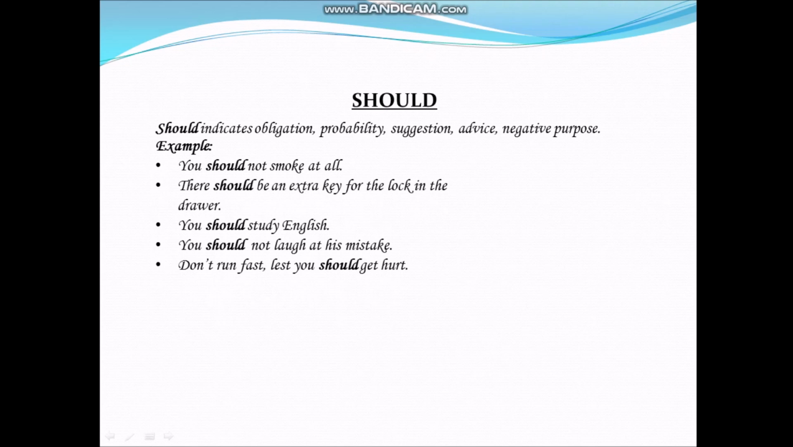It again shows suggestion. You should not laugh at his mistake. Shows suggestion. Don't run fast lest you should get hurt. Shows negative purpose. Next, ought to.